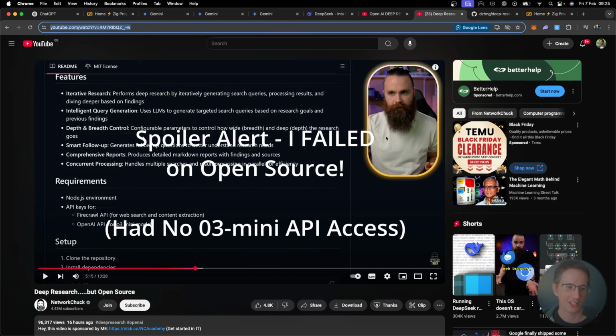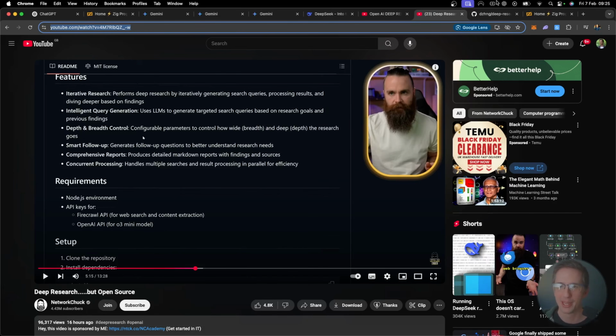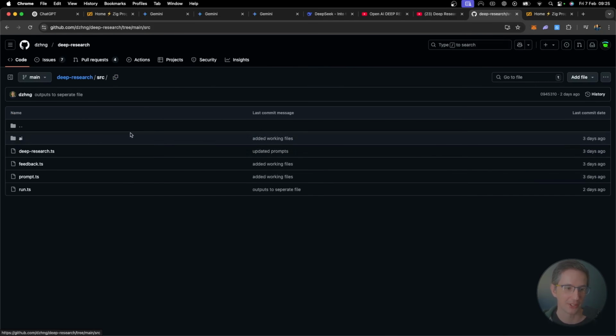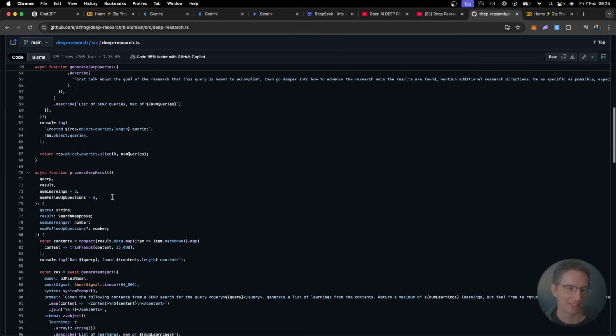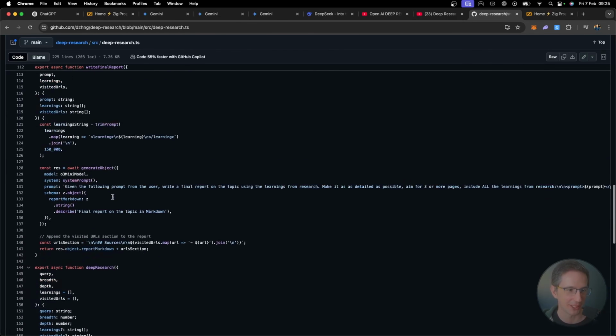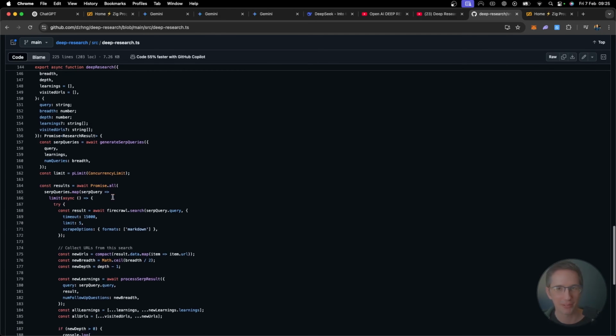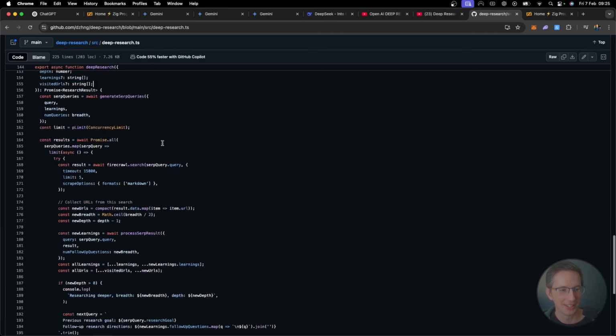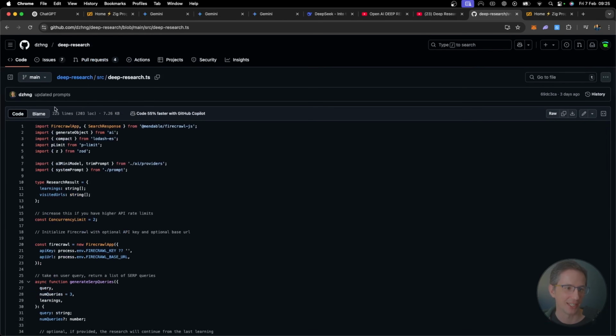And Network Chuck actually pointed one out, because there's a number of them, which is this one here by David Zhang. So I want to give this one a run for its money too. I actually really like the code base. I've had a look through this over here. It's really nicely structured code. I love that it's in TypeScript as well and not Python, because everyone seems to be doing everything in Python at the moment. I have nothing against Python, but anyway, David Zhang's done a really nice job here.